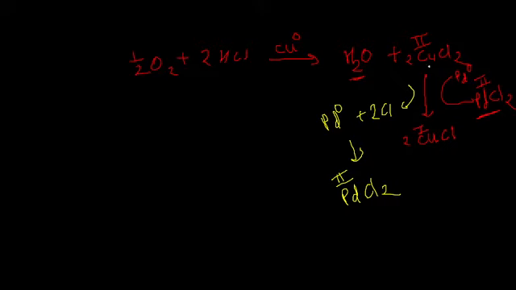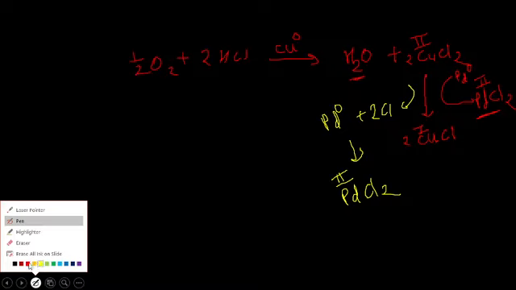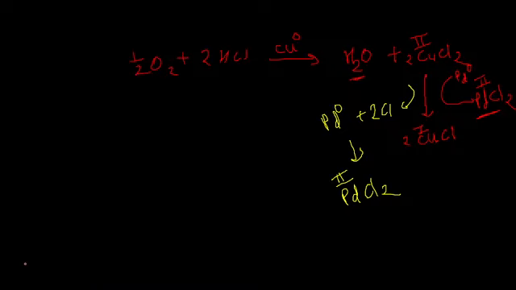That means the conversion of copper 2 to copper 1 is useful for the conversion of palladium 0 to palladium 2. This is very important, always asked in MCQs, in the NET SET examination and also in your exam. This is the role of copper: it is useful for the preparation of this catalyst, which is the main catalyst for the Wacker process.